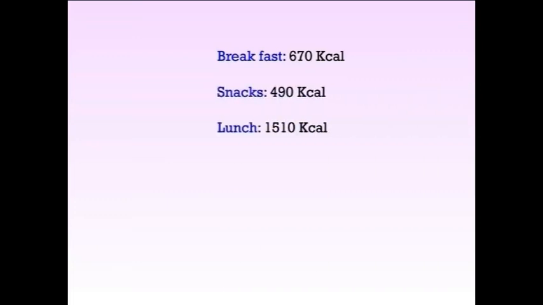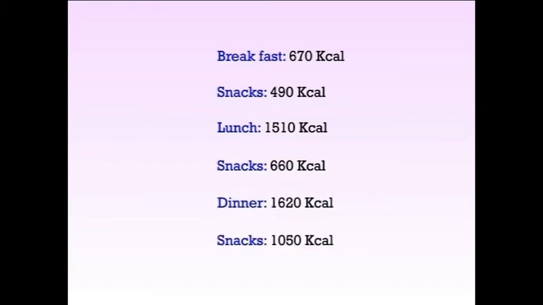Hence, a very active person who requires 6,000 kilocalories per day may be advised to eat 5 or 6 times as per the following pattern. For breakfast, 670 kilocalories. For snacks, 490 kilocalories. And for lunch, 1,510 kilocalories. Again for snacks, 660 kilocalories. For dinner, 1,620 kilocalories. And lastly, again snacks, 1,050 kilocalories.